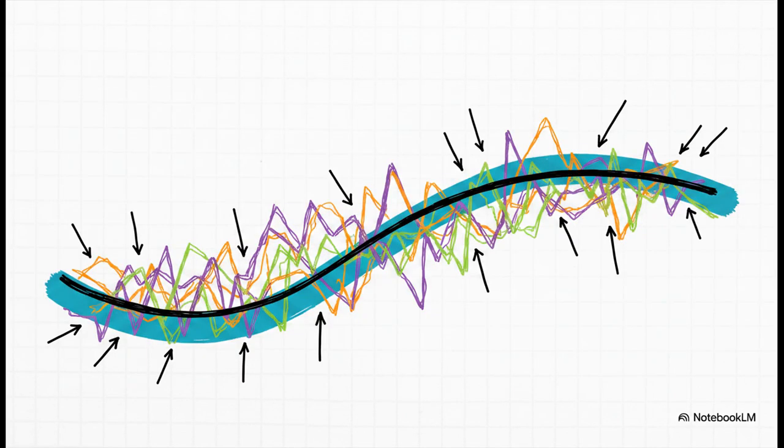Any one of those trees might be totally overfit and making some pretty weird predictions. But when you average all of them together, their individual mistakes, they just tend to cancel each other out. It's that classic wisdom of the crowd idea. The group's final decision is way more stable and way more reliable than any single expert's opinion. This is how we tackle that high variance problem we saw earlier. It just gets smoothed out.